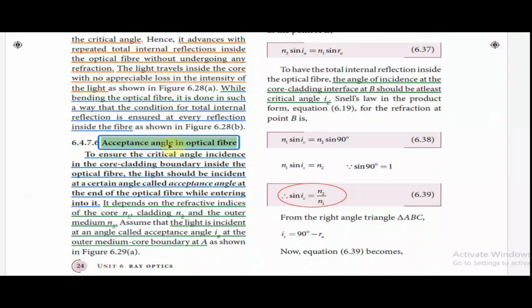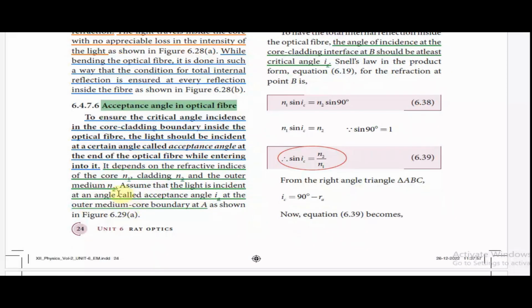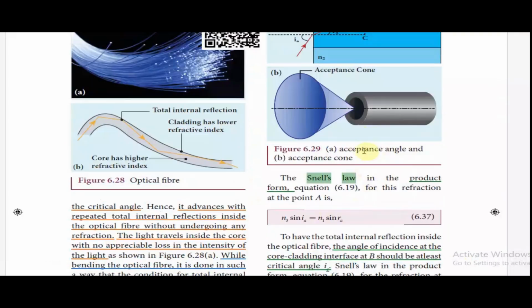Now let us see what the acceptance angle in optical fibers is. To ensure critical angle incidence at the core-cladding boundary inside the optical fiber, the light should be incident at a certain angle called the acceptance angle at the end of the optical fiber while entering into it. It depends on the refractive indices of the core N1, the cladding N2, and the outer medium N3. Assume that the light is incident at an angle called the acceptance angle IA at the outer medium-core boundary at A, as shown in figure 6.29a here.